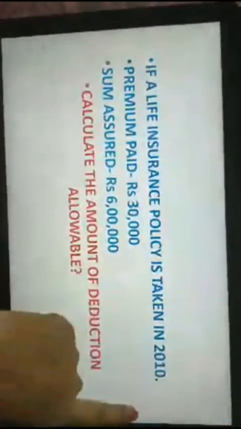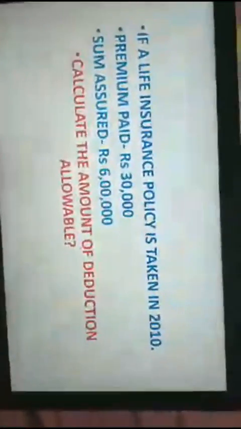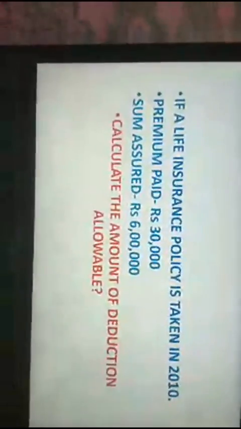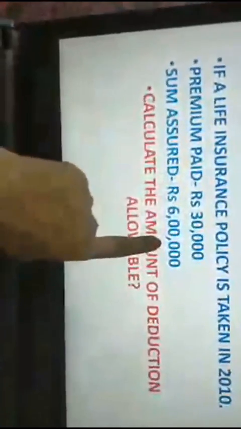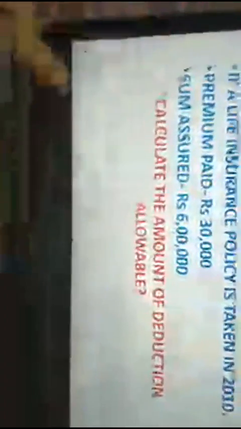The life insurance policy is taken in 2020, which means it is being taken before 2012. So the maximum I can deduct will be 20% of my sum assured. So 20% of 6 lakhs is 1,20,000 or 30,000, whichever is less. So it is going to be 30,000, which is less. You will have to do it this way for every question: actual amount of premium or 20% of sum assured, whichever is less. Why have I taken 20% here? Because the policy is taken before 2012. So the answer which I can claim for deduction will be 30,000.